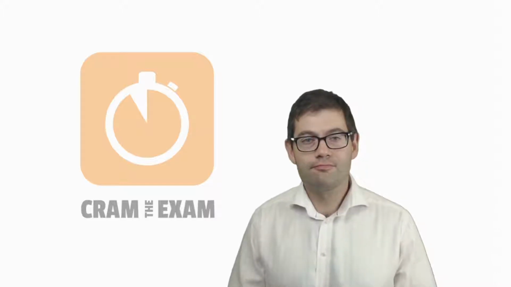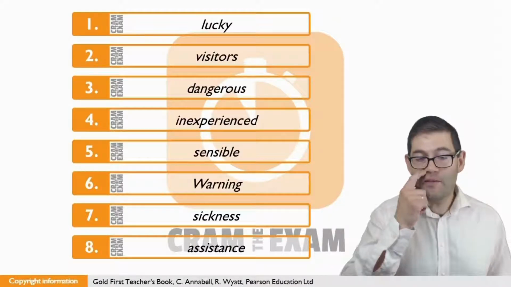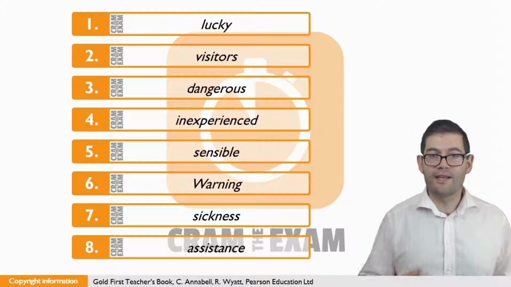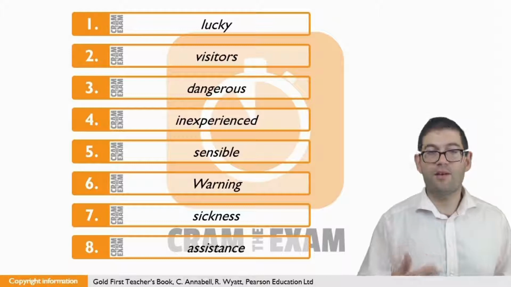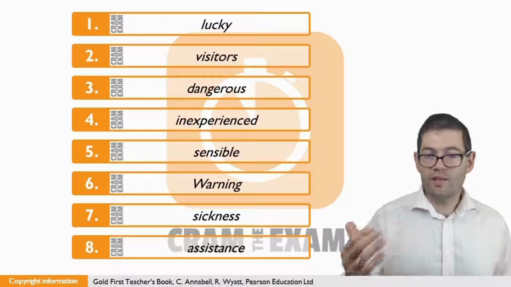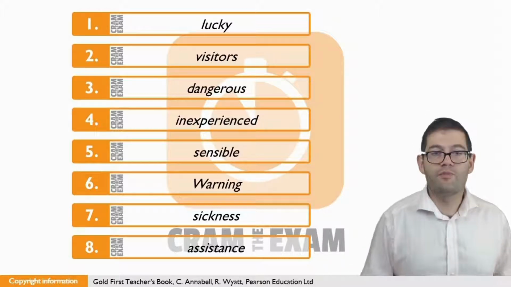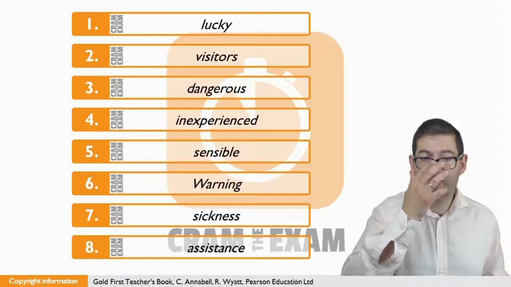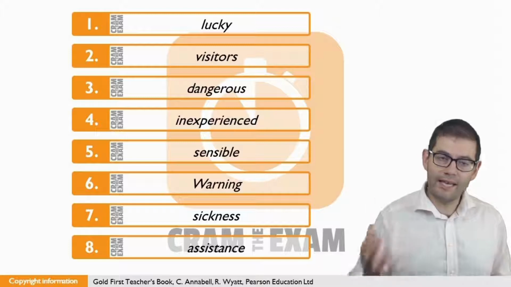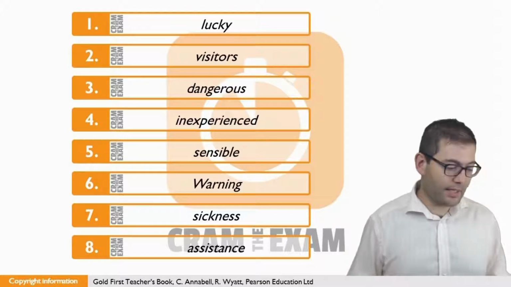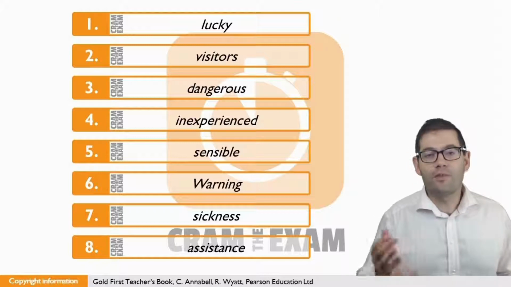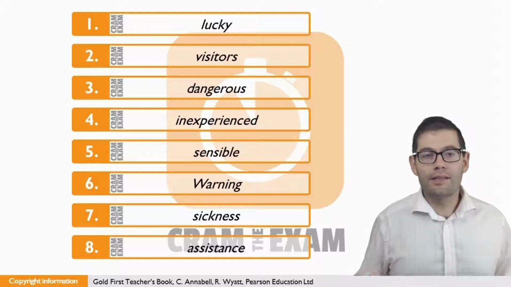Then let's go. For question number 1, if we have a look before and after the gap, we can quickly work out what kind of word we need here. Just before the gap we've got an adverb. Adverbs modify adjectives and verbs. Here there's no room for a verb, so it must be an adjective, and that's further backed up by the fact that after the gap we've got a noun, a singular noun, group. What modifies a noun? Of course, adjectives do. So what answer do we need here? Lucky.